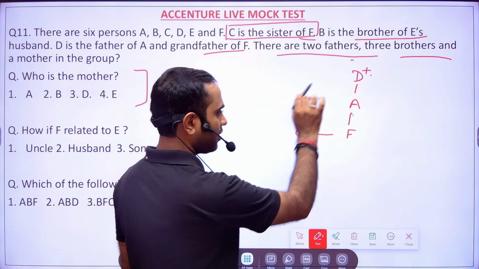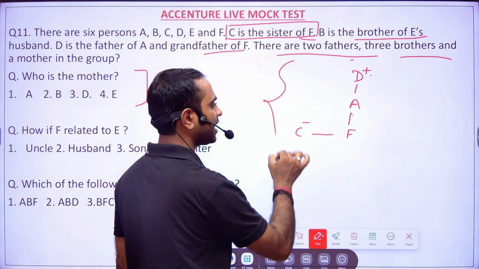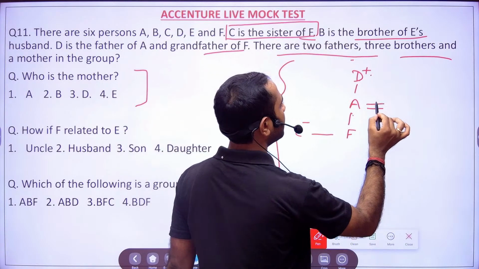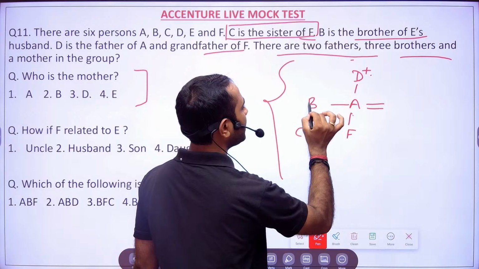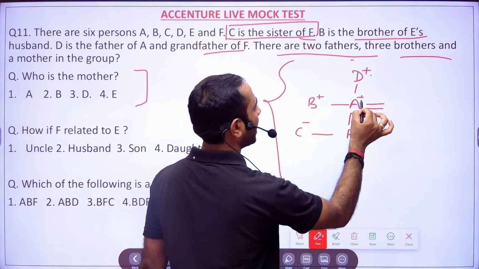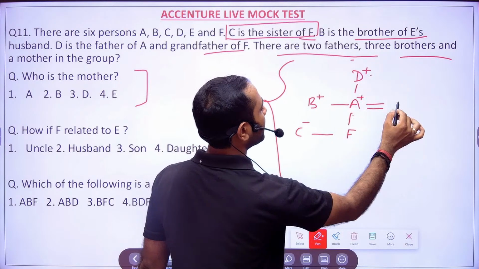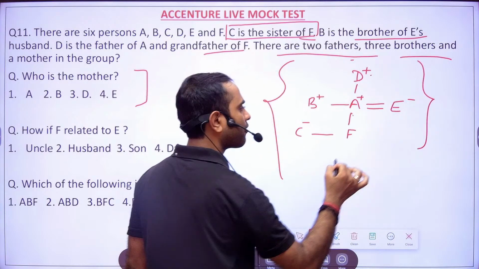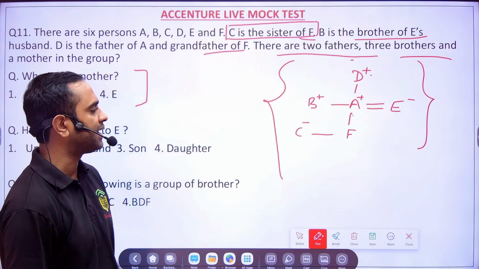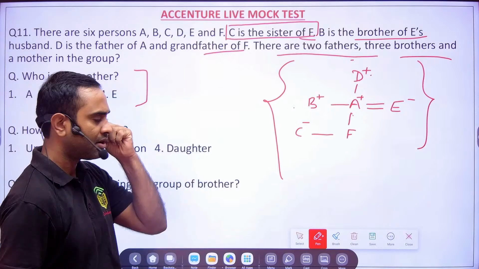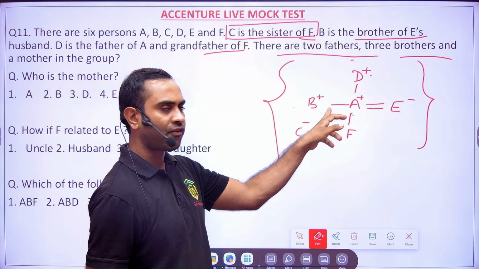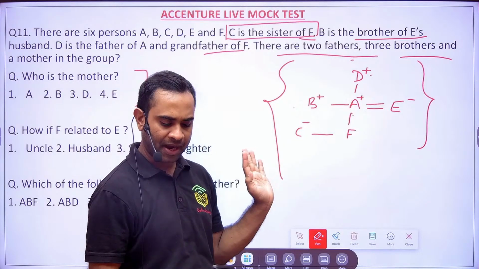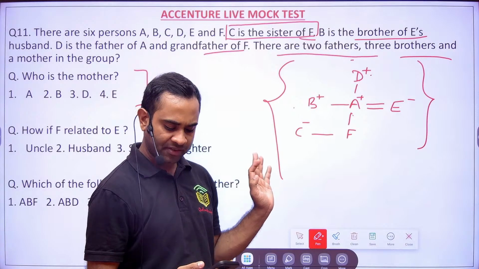The only possibility here is that B is brother of A, and B is brother of E's husband, so A would have got married to E. This is the only possibility we can make here. For males I am using a plus sign, and for females I am using a minus sign. I hope this is clear.